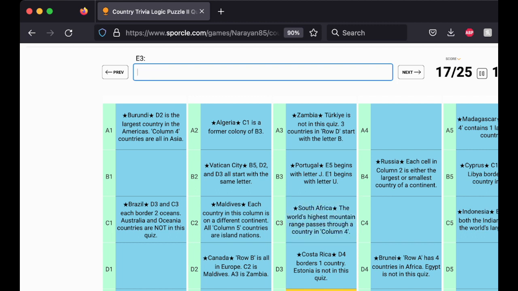The world's highest mountain range passes through a country in column 4. Okay. We had a hint about being landlocked. Now, Mount Everest, I think, is on the border of China and Nepal, so that would be Nepal, which is landlocked. I'm going to say Nepal. This quiz only has one country starting with the letter E. Okay.